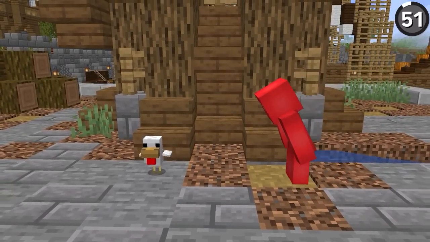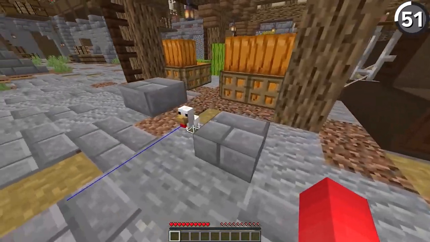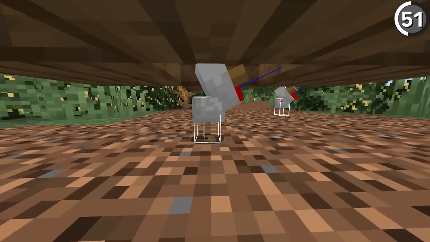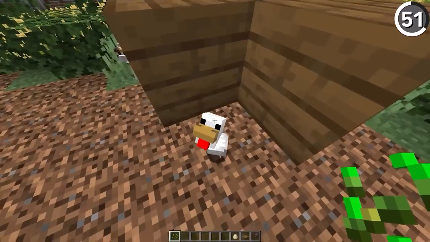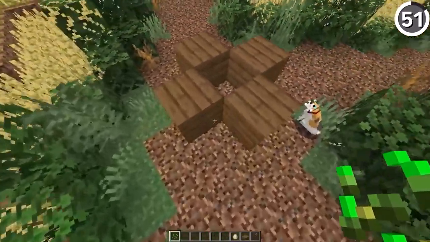Baby chickens are really small, but they aren't coded like they are. See, even though these mobs are less than a half a block in size, they still will walk through half-block tall spaces, meaning you don't have to worry about any of these mobs escaping through this slab, even if it doesn't make much sense.